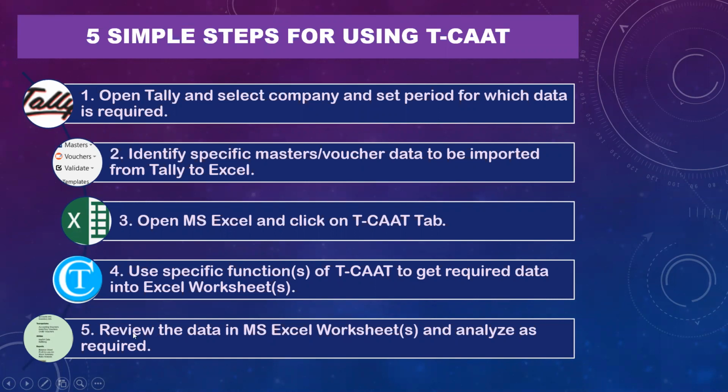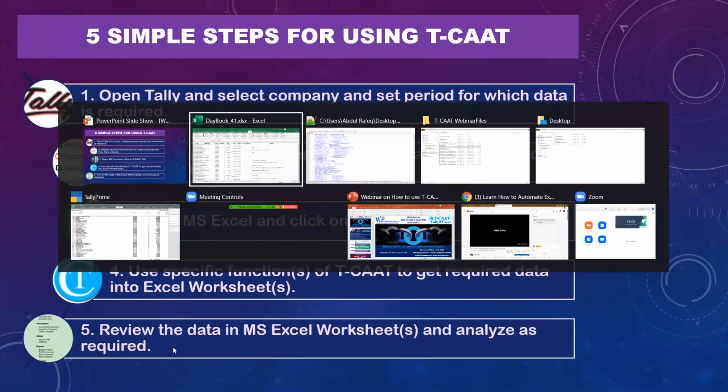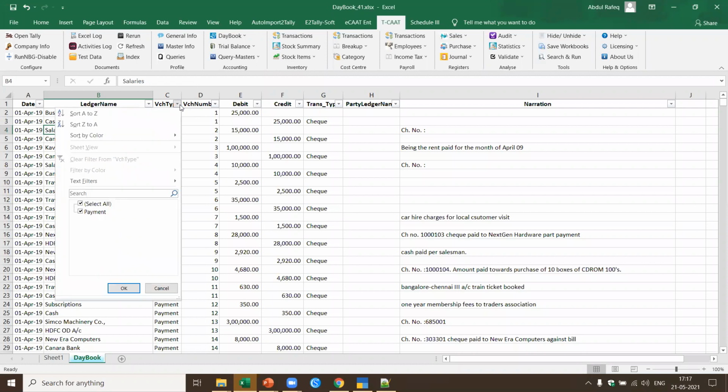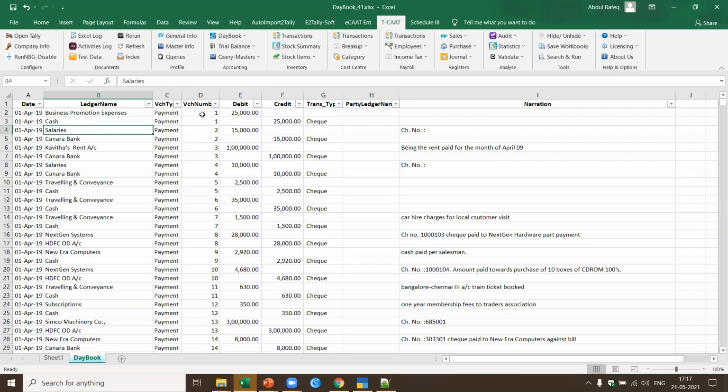Once I've got the data, I review it in MS Excel and analyze as required, which you have already done. I just want to check what data is available. I saw that the voucher type is all payments, and that it runs from 1 to 440.